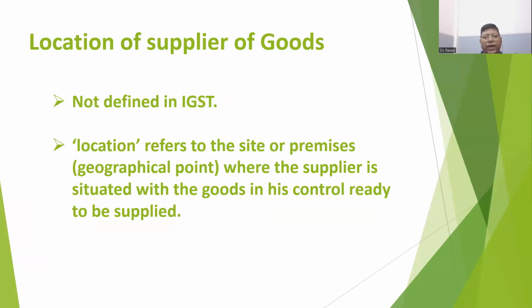This term has not been defined in the IGST Act. Then, what is the location of the supplier of goods? Location refers to the site or premises where the supplier is situated with the goods in his control, ready to be supplied. If the supplier is in Maharashtra and the goods in his possession are also in Maharashtra, then the location of the supplier will be Maharashtra. So here the control of the goods in his possession for delivery is very important.